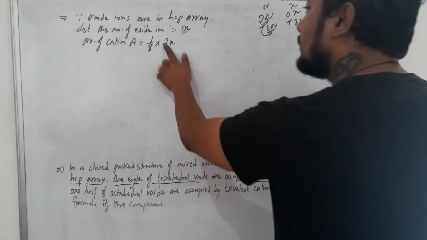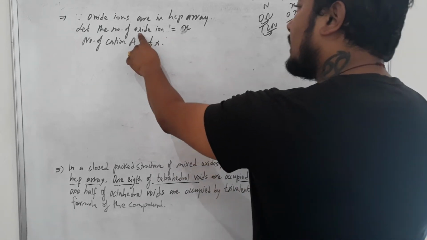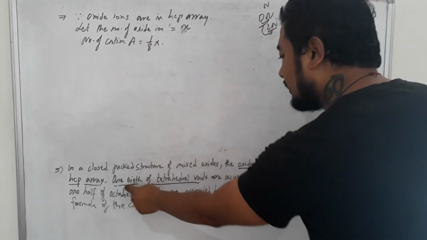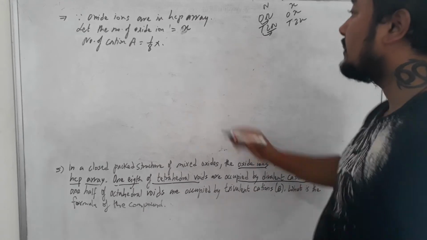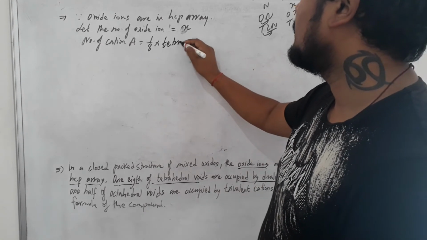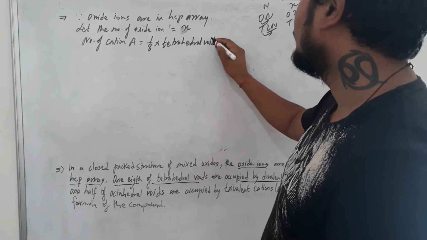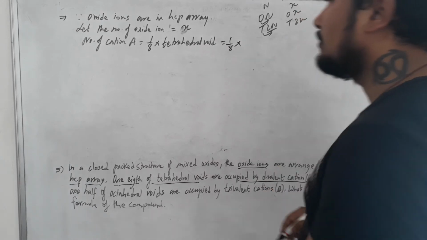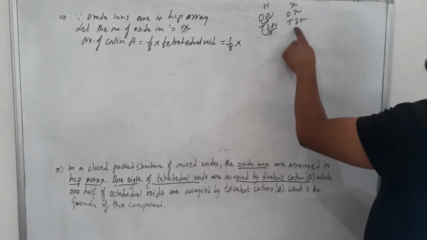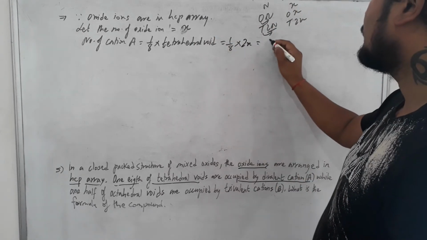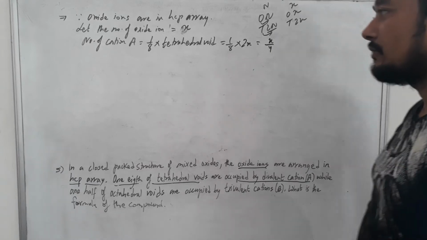So since oxide ion is forming the lattice, we take it as x, and A is present where? In 1/8 of which void? Tetrahedral void. So the number of A is 1/8 into tetrahedral voids. If we take the oxide as x, tetrahedral will be 2x. So if you solve, it will be x upon 4, students.